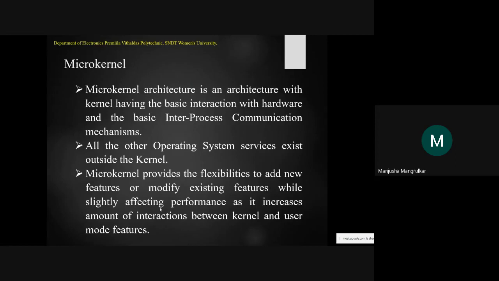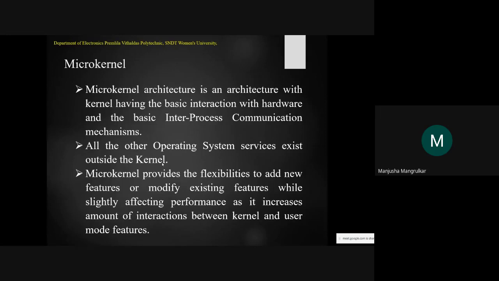Now the second kernel architecture is microkernel. The first architecture is the monolithic architecture. Now the second is the microkernel architecture, right? Microkernel architecture is an architecture with a kernel having basic interactions with the hardware and a basic inter-process communication mechanism, right? It has just very small, very basic interactions with the hardware, and everything else will be managed at the user level, right? All other operating system services exist outside the kernel.